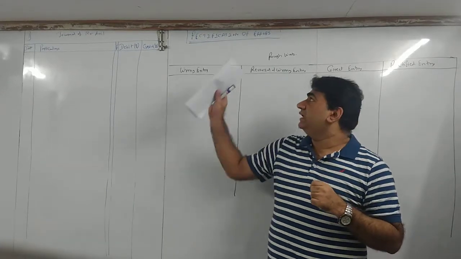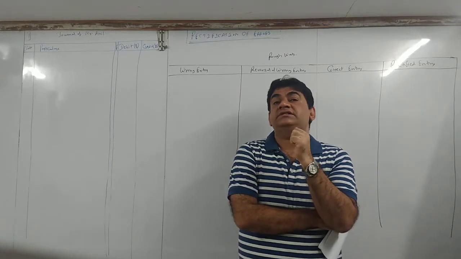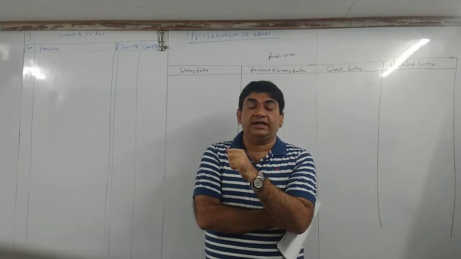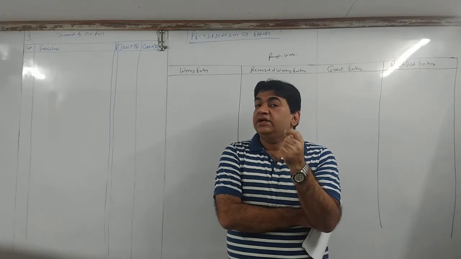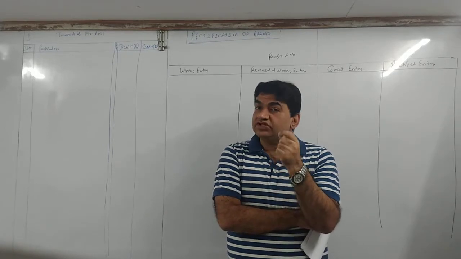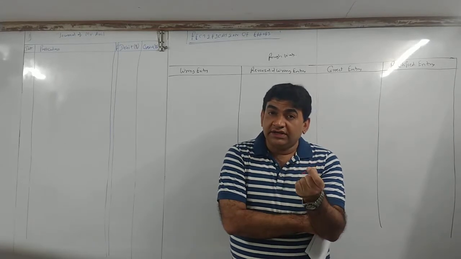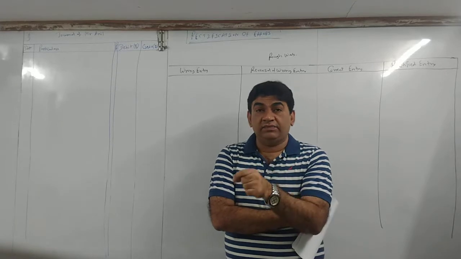Now, before we go to the meaning of rectification of errors, let's see what accounting process we have followed from the starting. What we used to do when we used to pass journal entries, we used to see the transactions, we used to decide which are the accounts affected, how many accounts are there, then we used to classify personal, real, nominal.